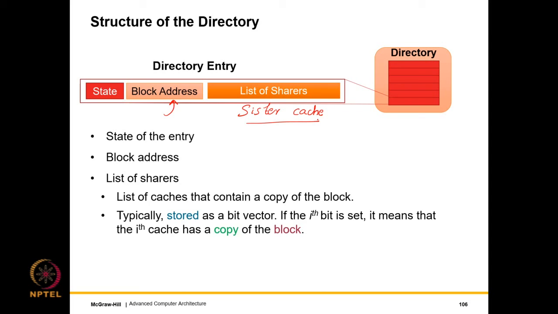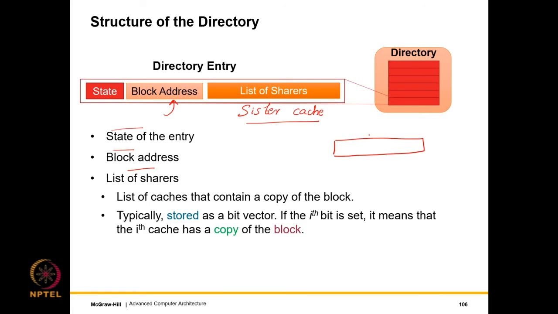Alright. So we explicitly maintain a list of sharers, or a list of sister caches that maintain a copy of the block. Furthermore, some amount of state is kept with the directory. So we have a state of the entry, a block address and a list of sharers. The list of sharers is typically maintained as a bit vector. So let's say if there are 64 cores, then we maintain 1 bit per core, where we are assuming that we have one sister cache with each core.